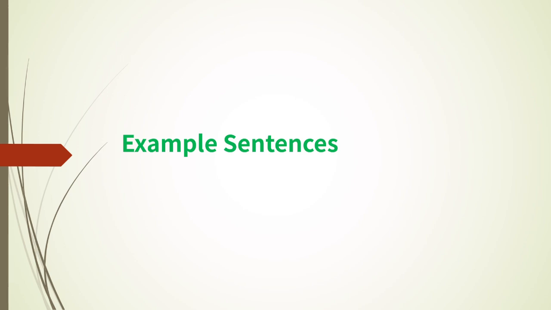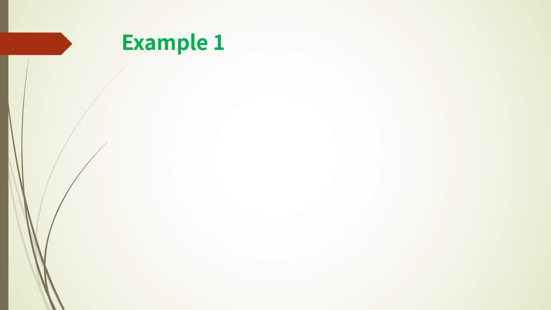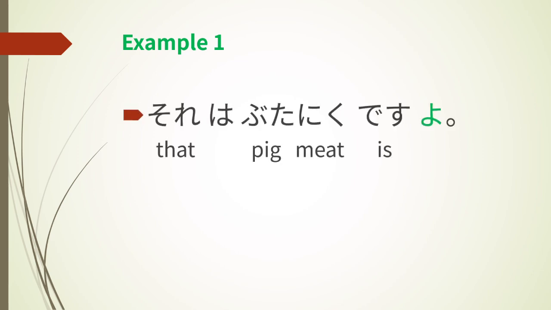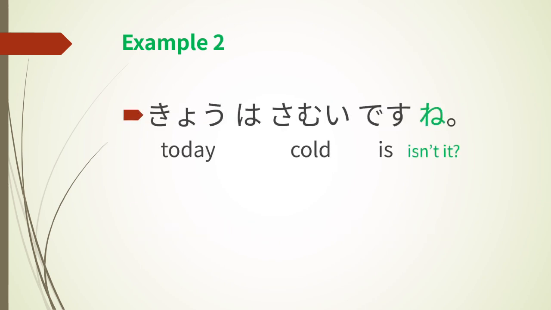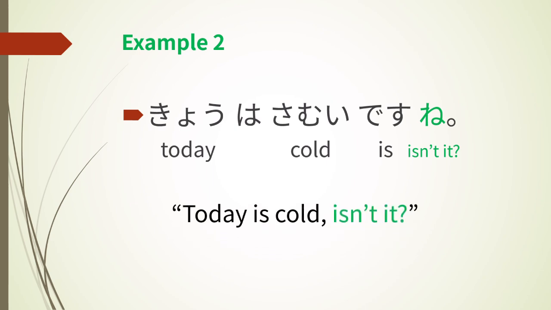Now, let's practice with some example sentences. それは豚肉ですよ. That is pork. 今日は寒いですね. Today is cold, isn't it?